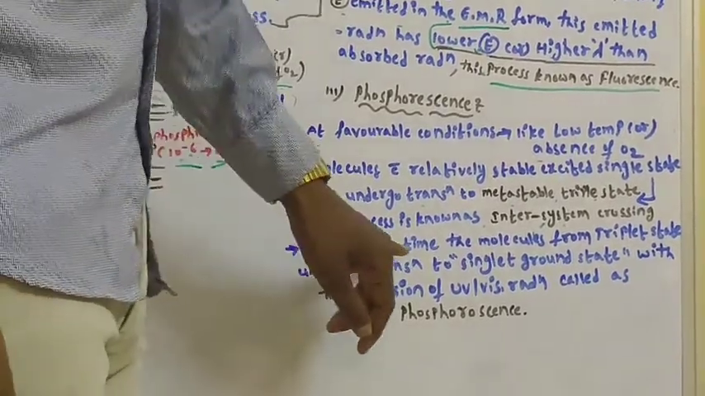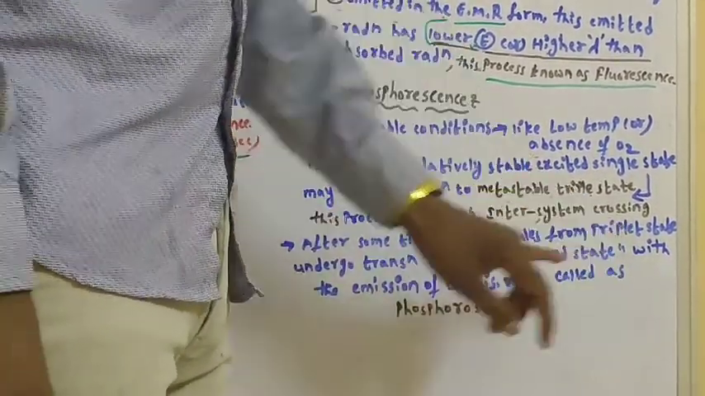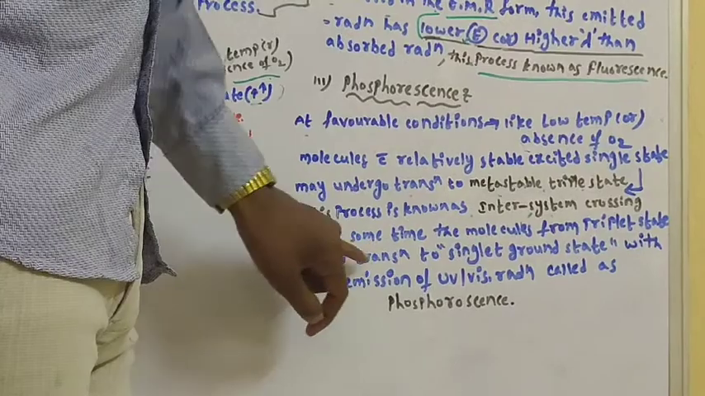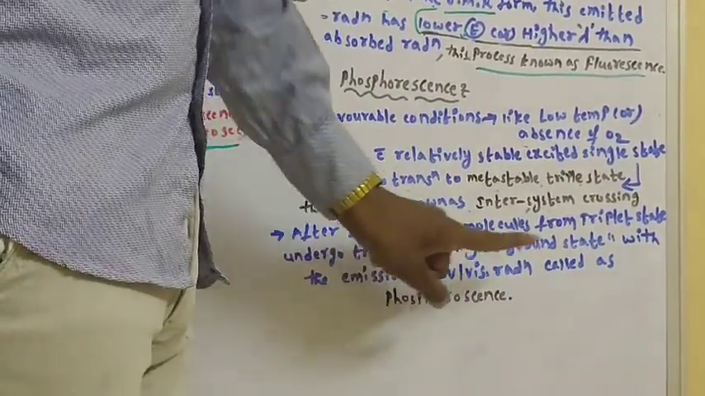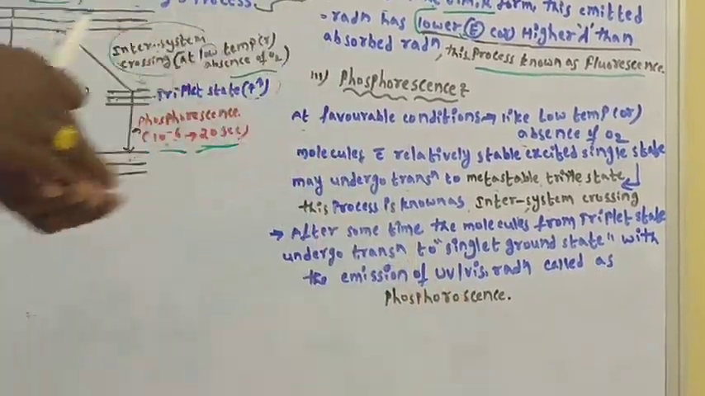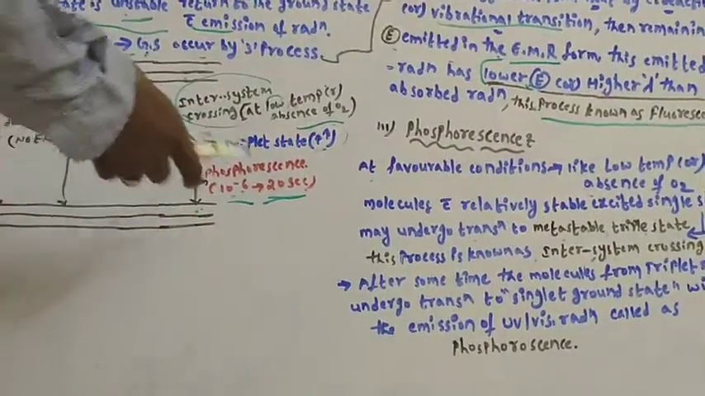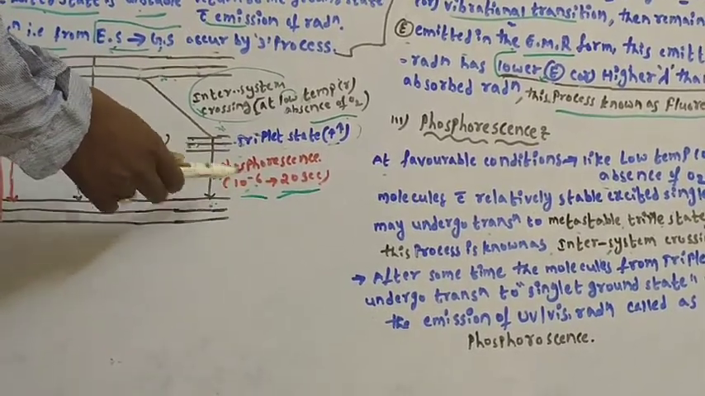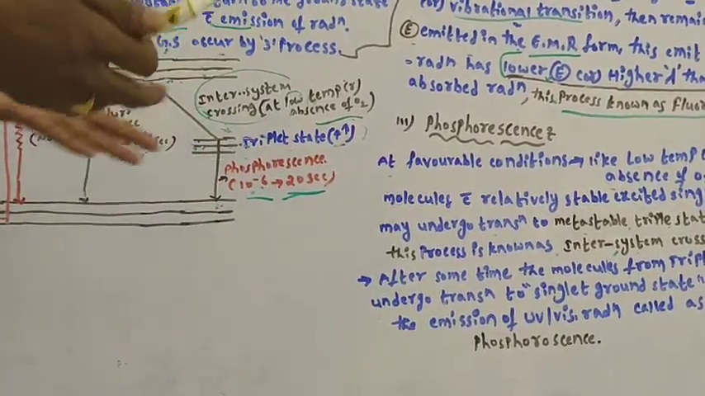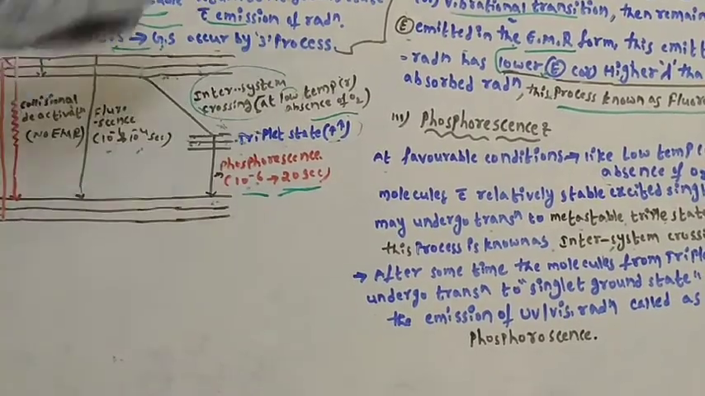Next, after some time, the molecules from the triplet state undergo transition to the singlet ground state with the emission of UV visible radiation, which is called phosphorescence. The molecules present in the triplet state undergo transition with the emission of radiation. That is known as phosphorescence.